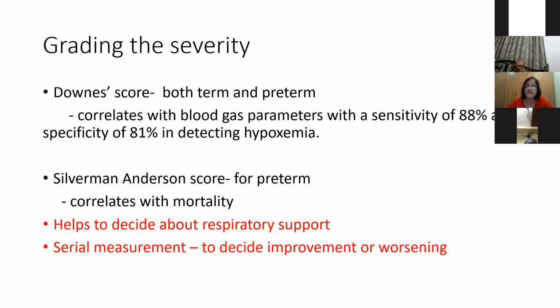It is said that if a preterm having a weight of less than 2 kg has a Silverman-Anderson score of more than 3, it's going to have a higher mortality. So basically, these scores help to decide what type of respiratory support we are going to give: oxygen therapy, CPAP, HFNC, or ventilation. So we have to decide on this score. And of course, serial measurements of this score help to decide improvement or worsening.